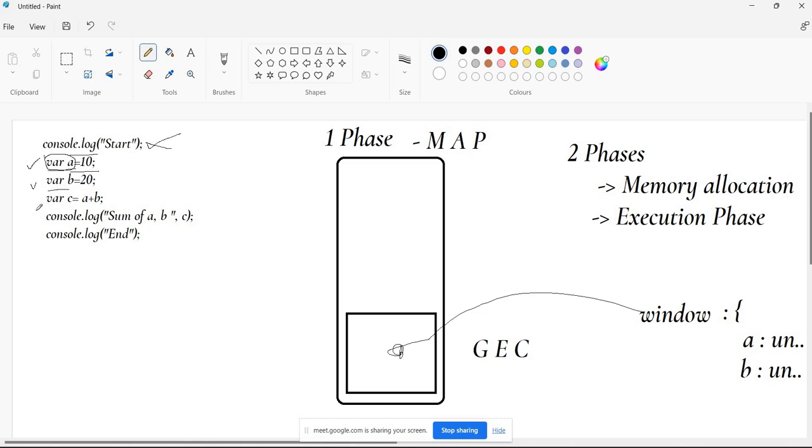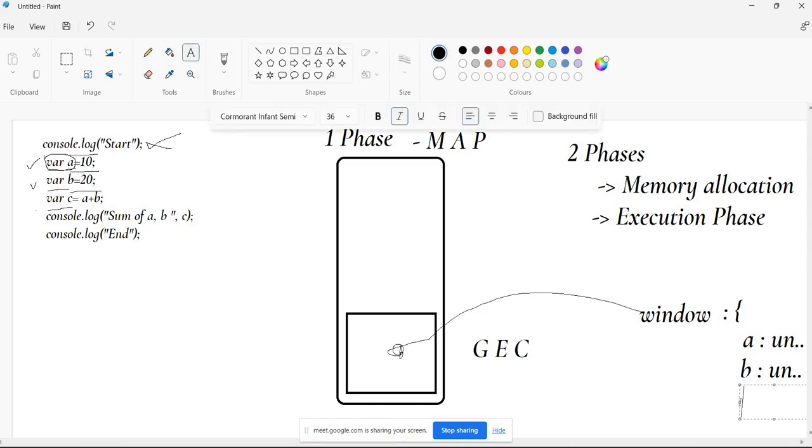Fine. So now it will enter into the fourth line. What is there in the fourth line? Another variable is there, again another initialization is there. So it will take care of only variable declaration, so it will allocate memory for C. While in the memory allocation phase, it is not going to bother about the values you have given. Simply it will allocate the memory and put undefined as values. So now how many statements have we done? First statement is done, second is done, third is done, fourth is done.